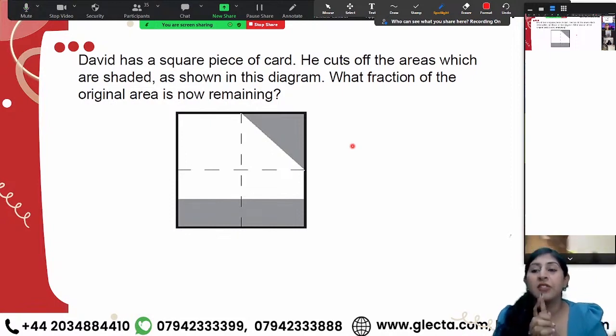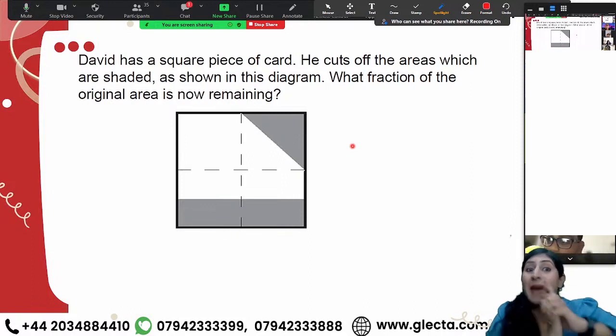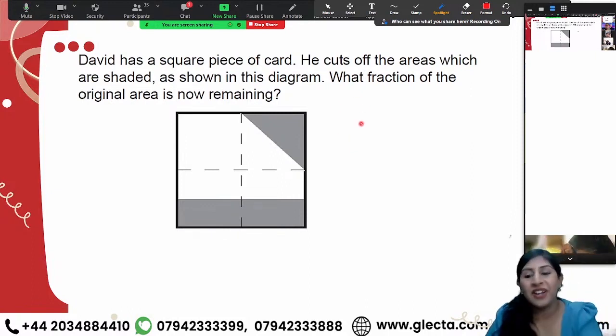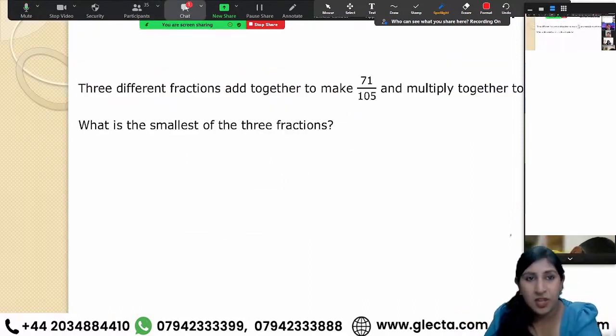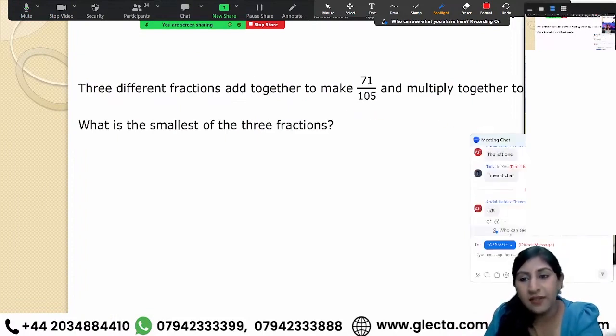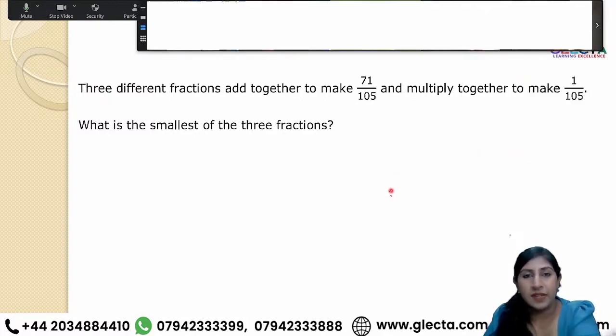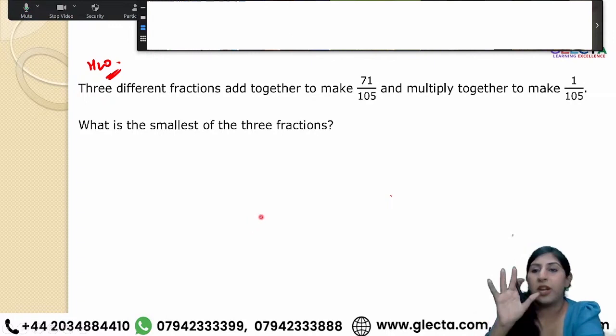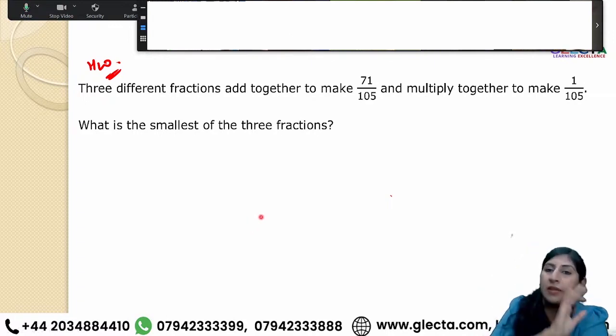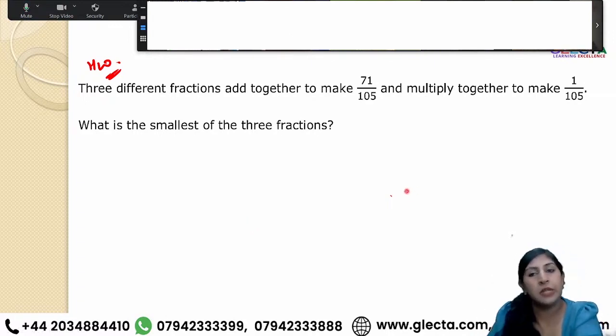So in the next class, you know that you have to study what? You have to study percentages. In the next math class, for the next NVR class, you're going to do analogies. Next question, try this out. Take a picture of this one. These are all your homework questions that I'm giving you. If right now you're not able to take the picture, later on you can see it in the video and then you can do the questions.